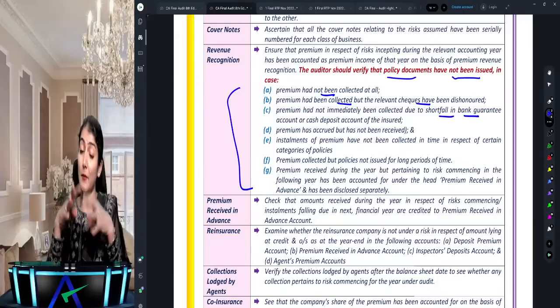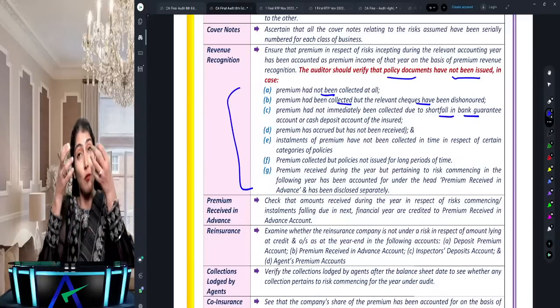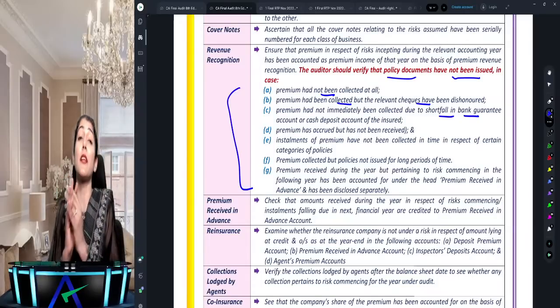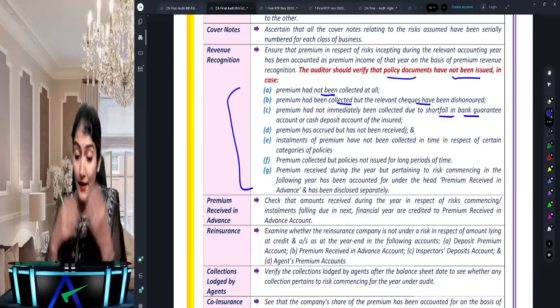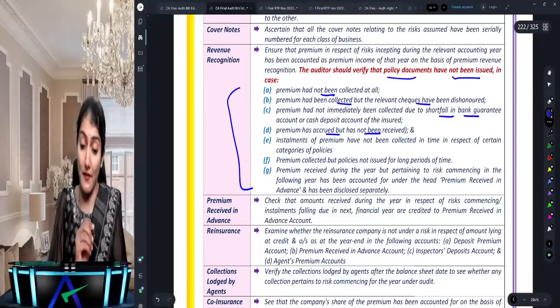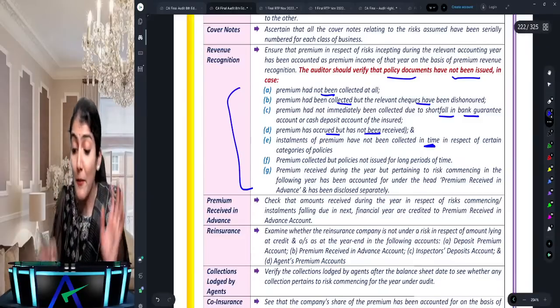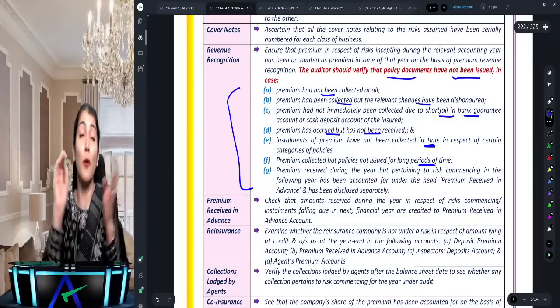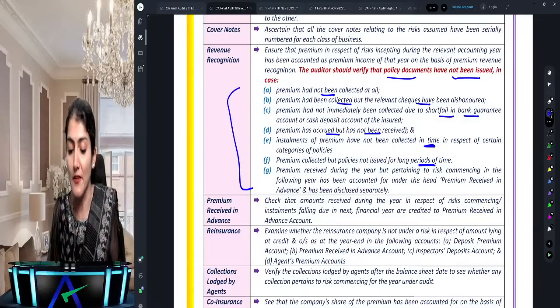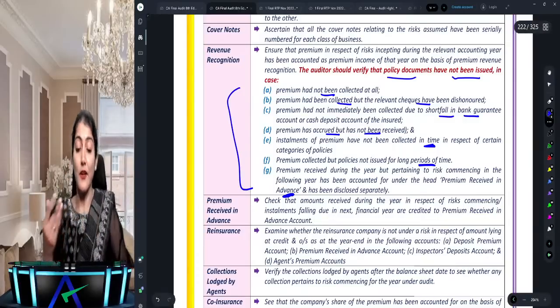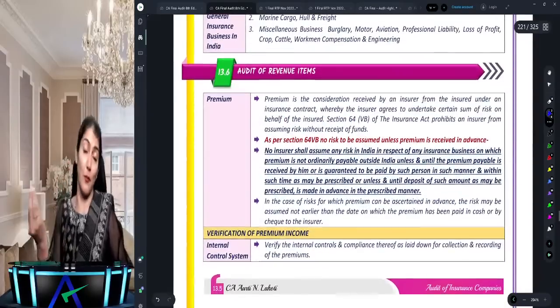It has been collected, but the check got dishonored. It has not been immediately collected due to a shortfall in the bank guarantee, or it has been accrued but not received, or installments of premium have not been collected on time, or policies have not been issued for a long period of time, or it is some premium which has been received in advance, or some premium which is not received in advance.